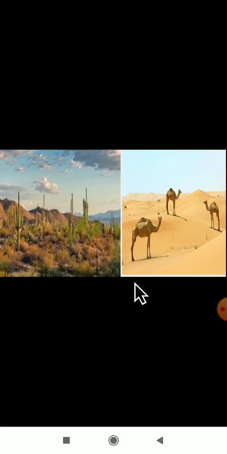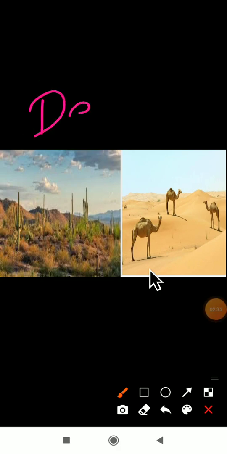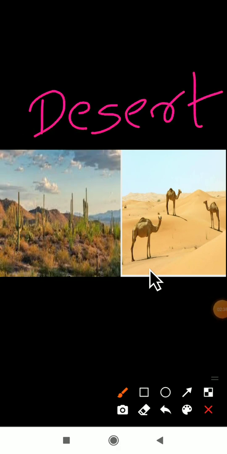Today in this video class we will study about the plants in the deserts. Dear students, by seeing the picture, can you tell something about these areas? You are seeing sand, a camel and a cactus tree. Leaving these things, you can't see anything else here. This is the desert place we call. What do we call this one? For this only we are calling desert.